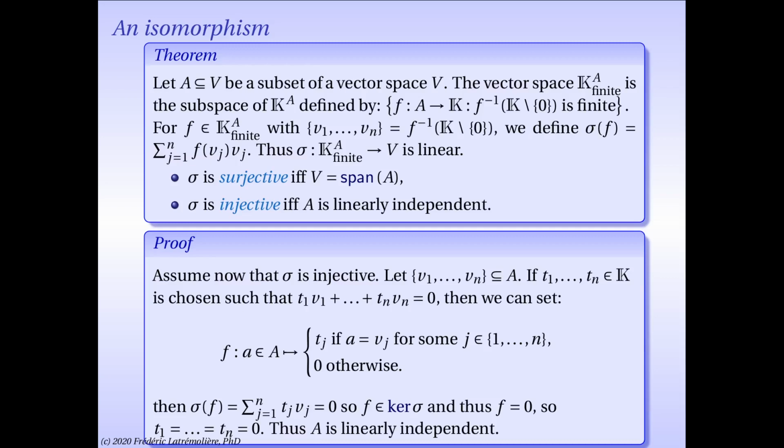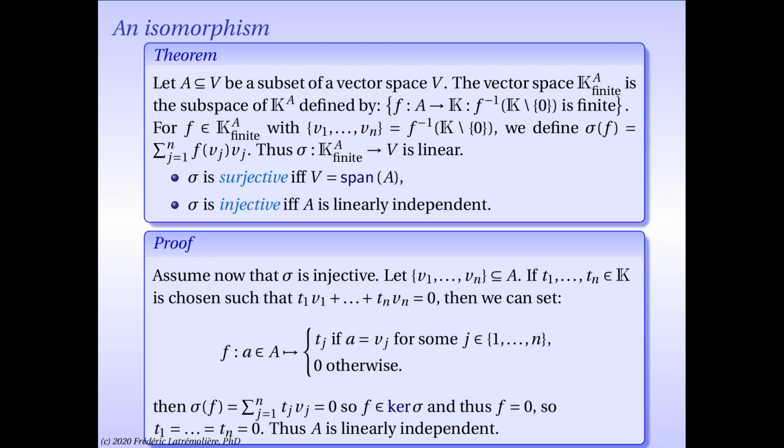The problem here is that when A is possibly infinite, I can't simply write an infinite sum of vectors because I don't know what that means. That would require some sort of analysis background, some sort of norm or topology or something to make sense of limits so that I know what an infinite sum is. We are not dealing with this here. We're dealing with a purely algebraic situation. So I can only add finitely many terms. So this is why we have to have this more complicated setup.